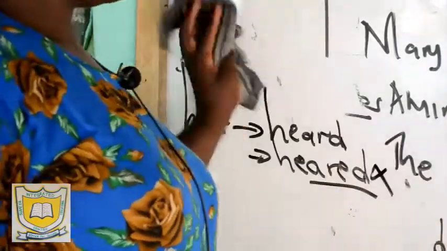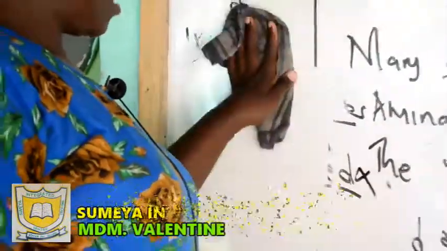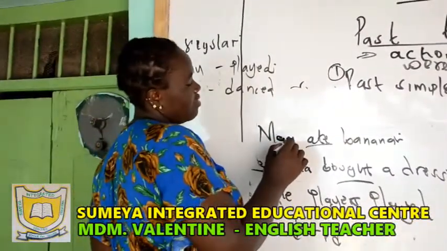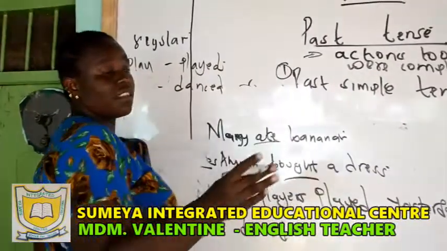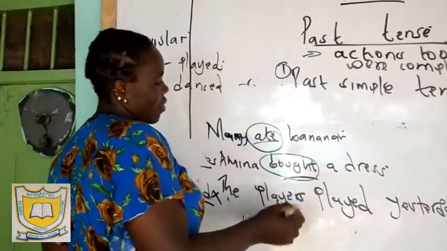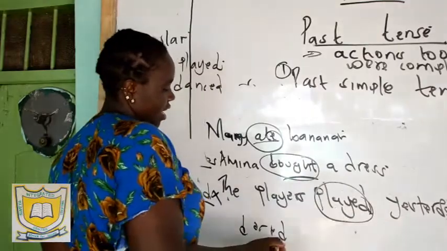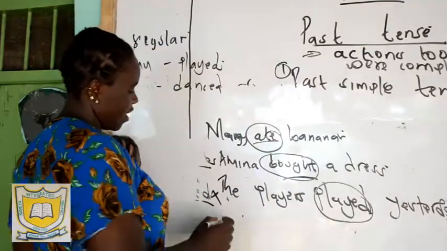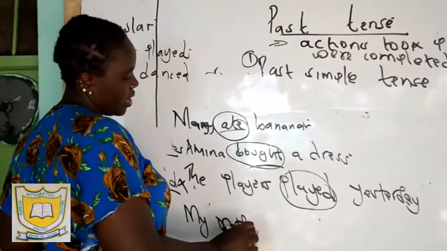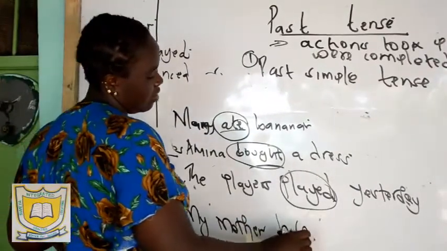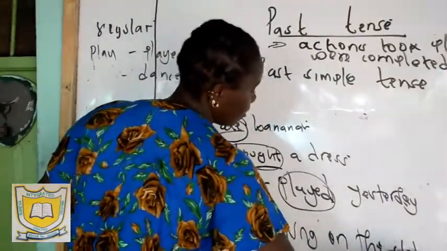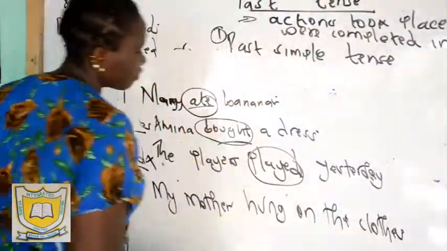So I have the past simple tense. It is simply the past simple tense. So we use the past simple tense to talk about an action that took place and was completed in the past. Example, you have ate, you have bought, then you have played. For example, I can say my mother hung the clothes on the line yesterday.